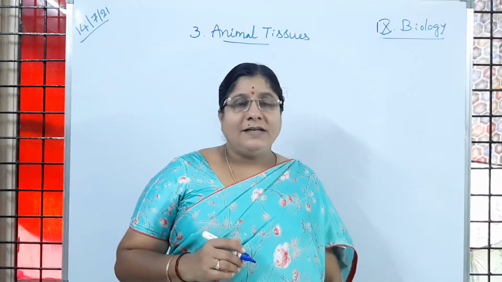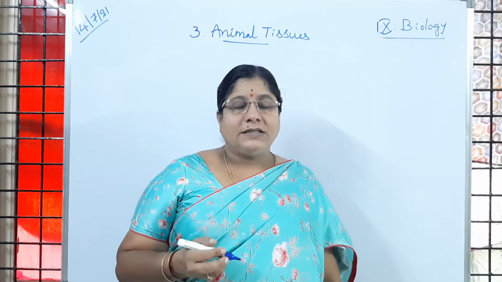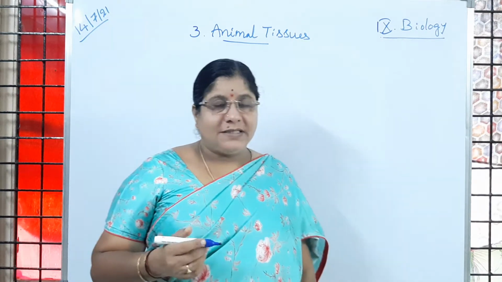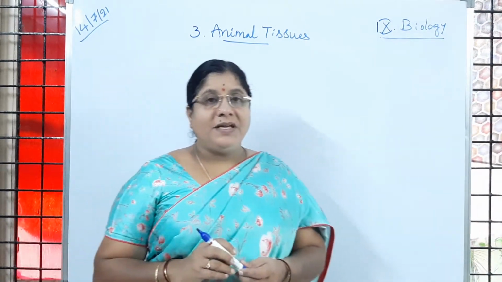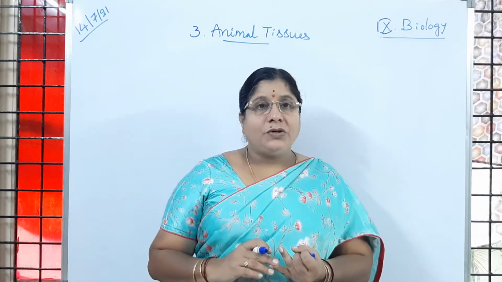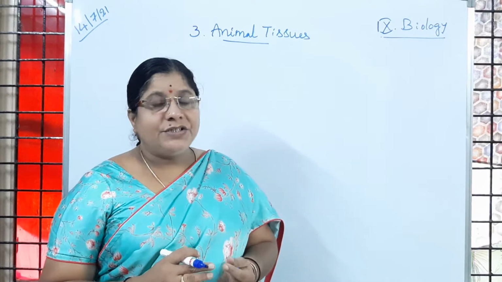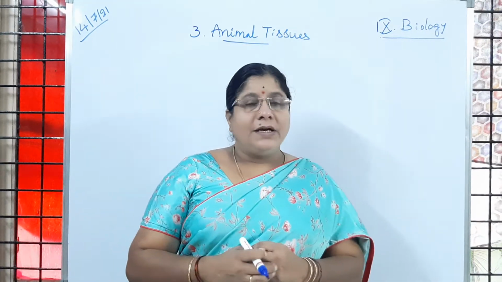Very good morning, children. Let us continue our lesson. In yesterday's lesson, you learned about animal tissues and types. What are the major tissues present in human beings and other animals? One is epithelial tissue, second is connective tissue, third is muscle tissue, and fourth is nervous tissue. So, there are four major types of tissues.